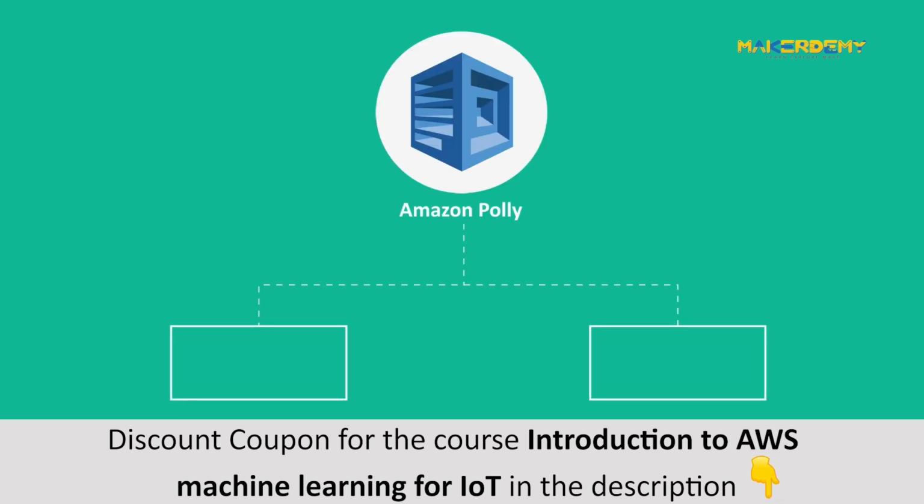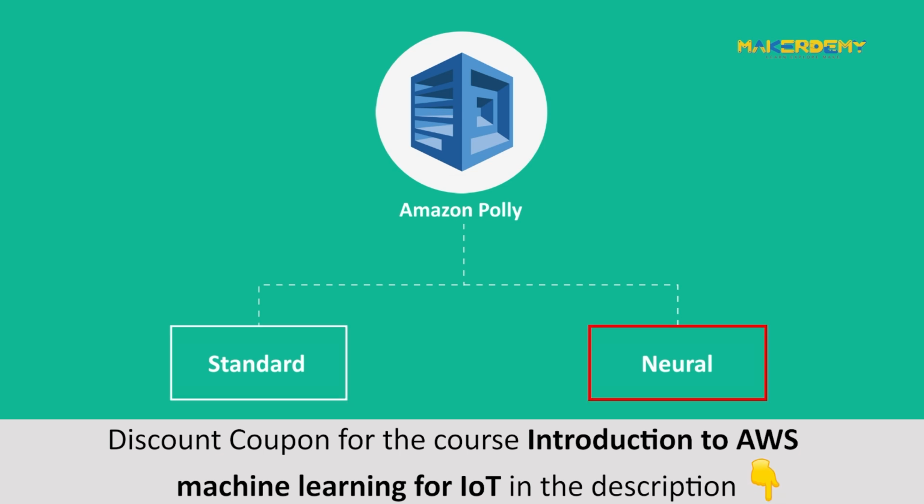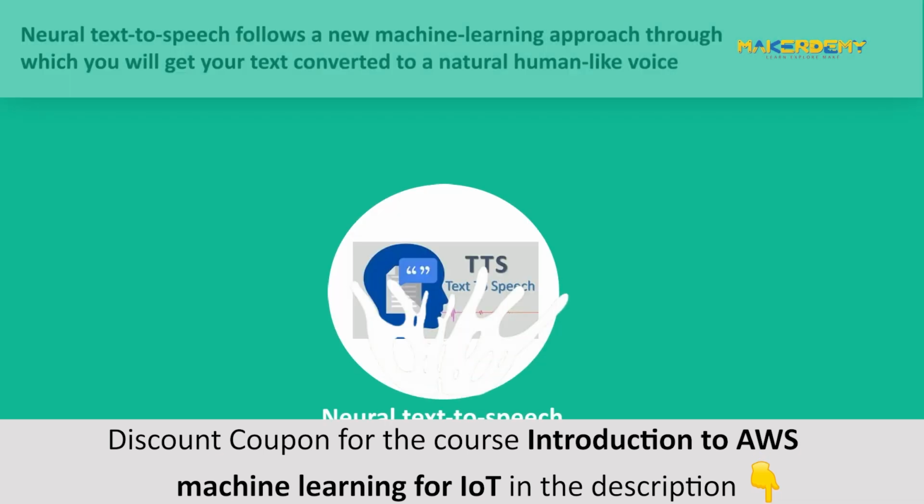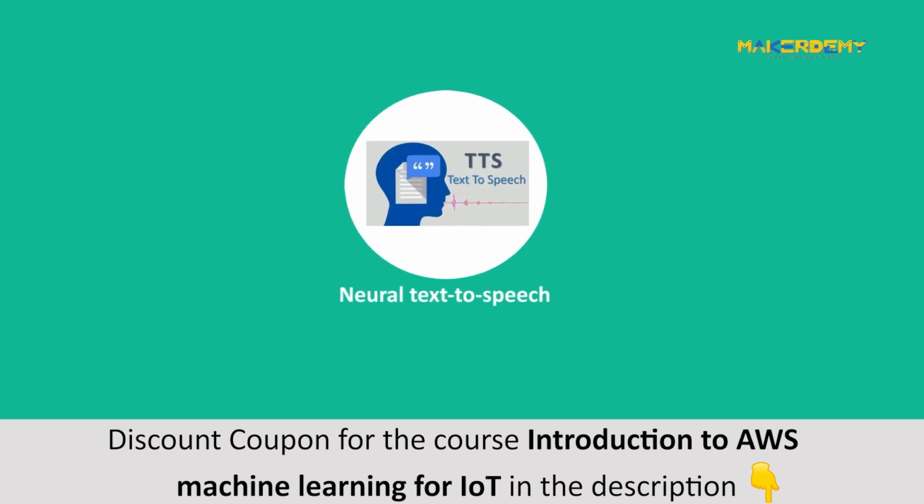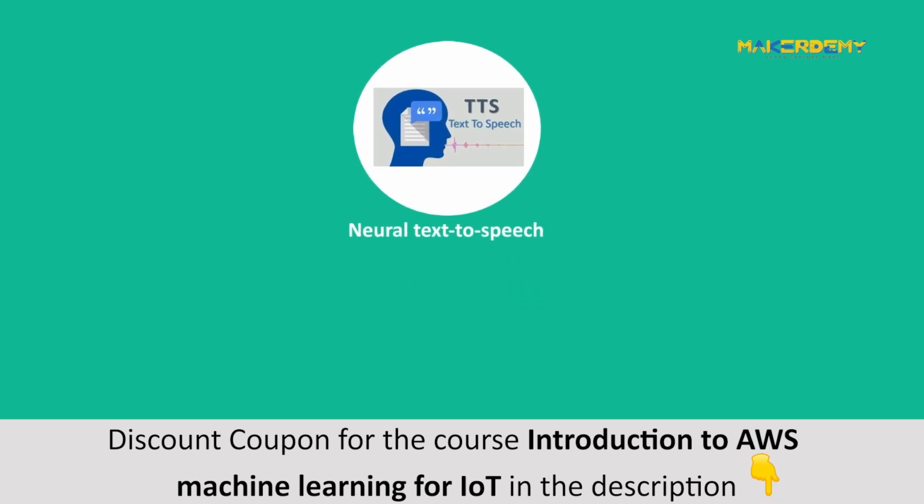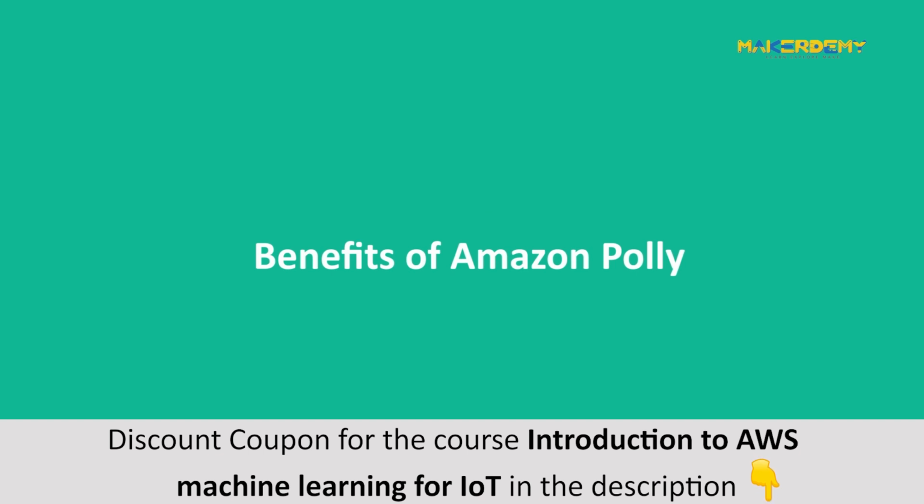There are two types of text-to-speech conversion policies Amazon Polly supports. The first is standard and the second is neural. The one we discussed earlier is the standard policy. In the neural type, you get an even better voice which is more human-like. Neural text-to-speech follows a new machine learning approach through which you will get your text converted to a natural human-like voice. One of the examples of neural text-to-speech on Amazon Polly is you can convert your text-to-speech in such a way that it sounds like it is being read by a news reporter using the newscaster speaking style of neural text-to-speech policy.